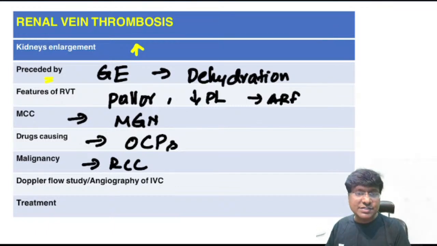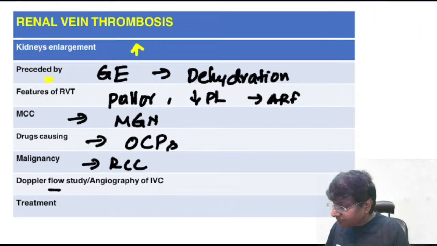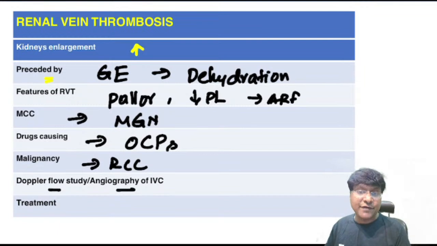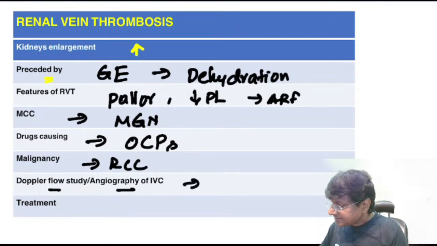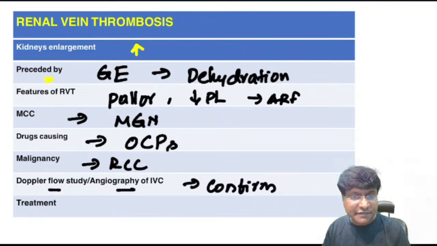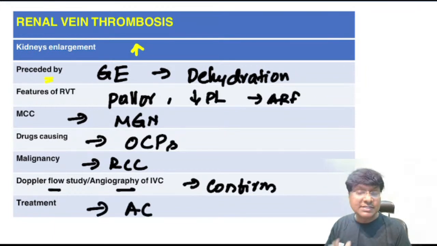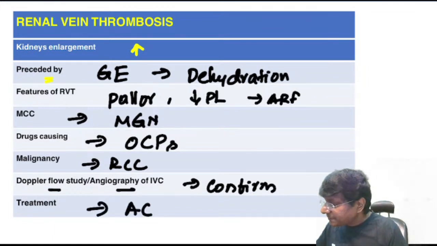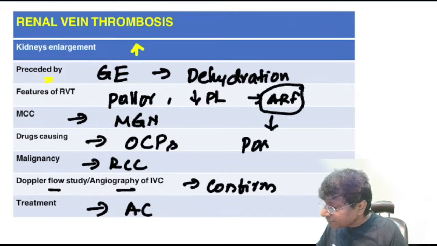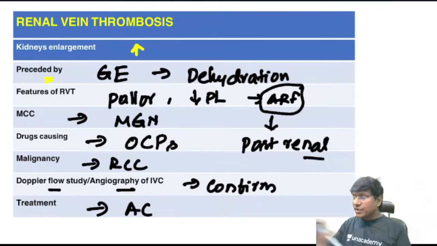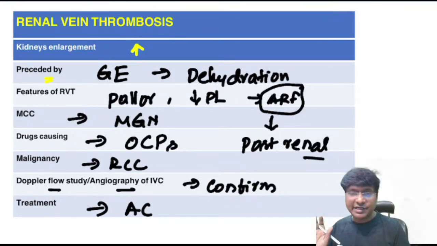Then how will you diagnose renal vein thrombosis? Doppler flow study or angiography of the inferior vena cava will confirm the diagnosis of renal vein thrombosis. And what is the treatment in renal vein thrombosis? That is anticoagulant. And what type of acute renal failure can be seen in renal vein thrombosis? That will be post-renal type of acute renal failure. Okay, so this is in a nutshell about renal vein thrombosis.